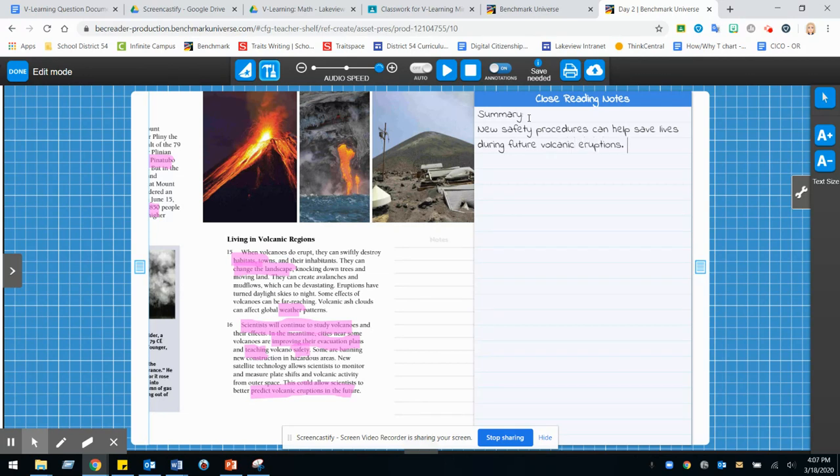So don't include too much detail, only the main idea of this entire section here, living in volcanic regions. Alrighty.